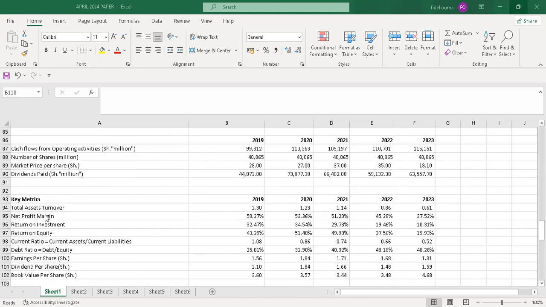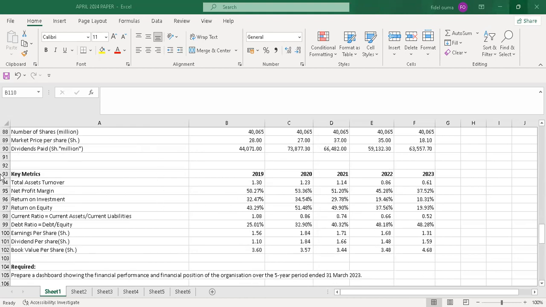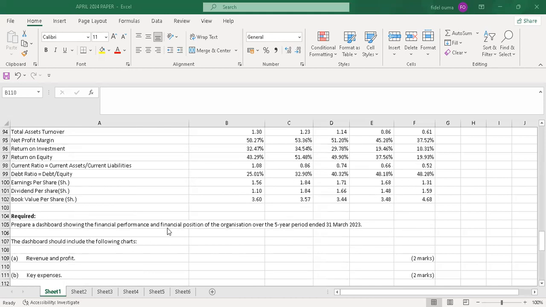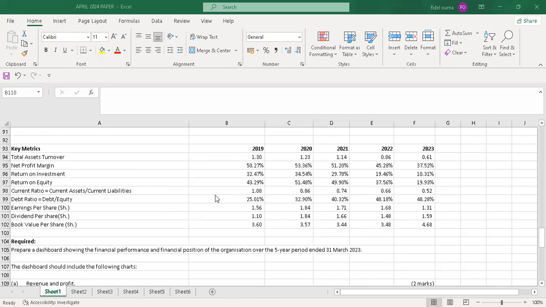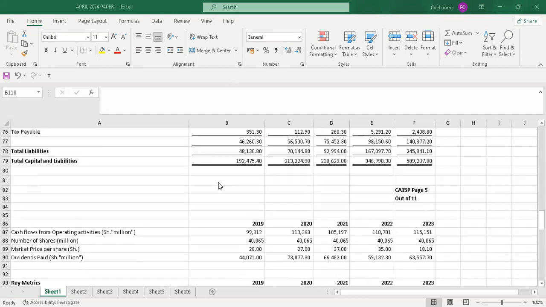We have key metrics. We have total assets turnover. These are the ratios: net profit margin, and they have calculated the ratios for you. We have return on investment, return on equity, and current ratio, which they have told you is current assets over current liabilities, and that's correct. We have debt ratio, which is debt to equity. Earnings per share, dividend per share, book value per share. They have calculated all these ratios from the information provided.